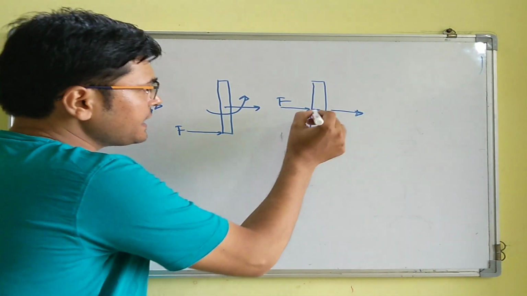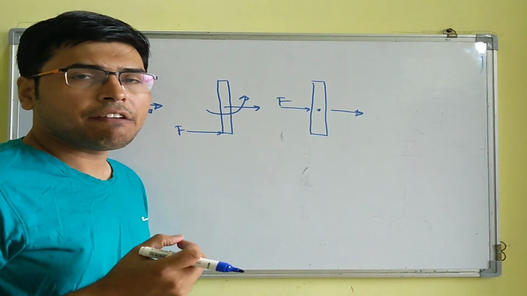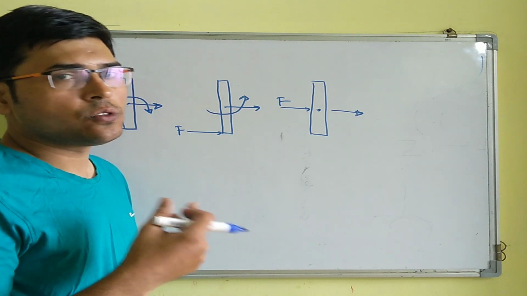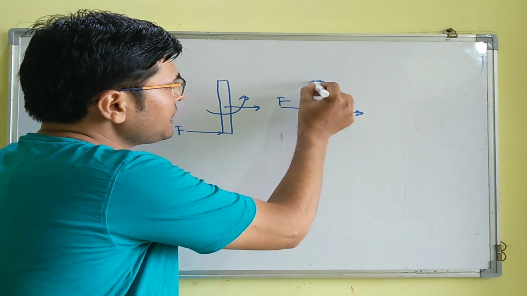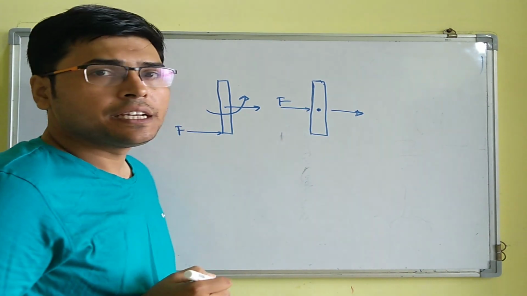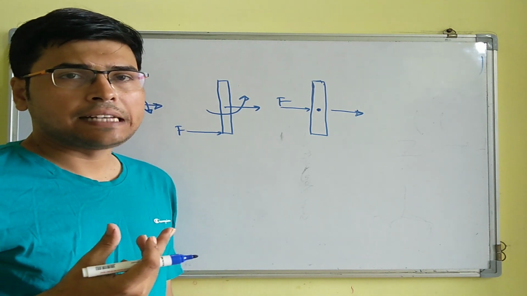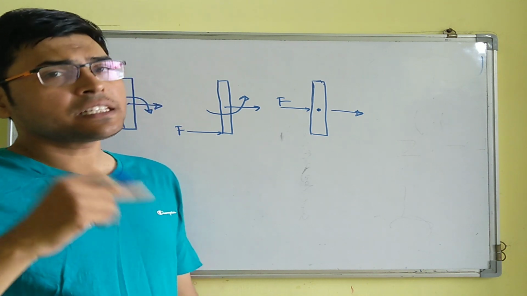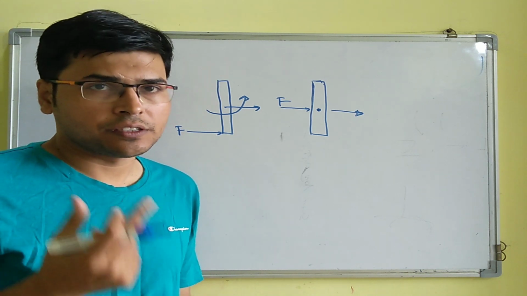So we might say that at this particular point, this entire rod will behave as a particle mass. As in case of a particle, if you apply force, there is only translatory motion. So we can assume that this entire mass of the rod is concentrated over here, right? And this point is known as center of mass. So we can define center of mass as that point which may be lying inside as well as outside of the body, where entire mass can be assumed to be concentrated, right?